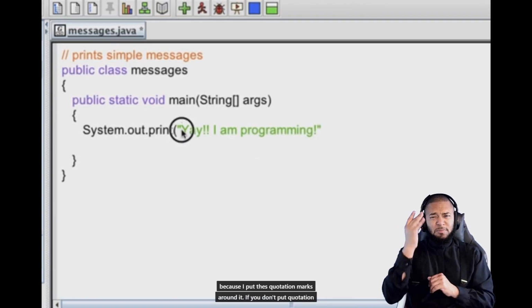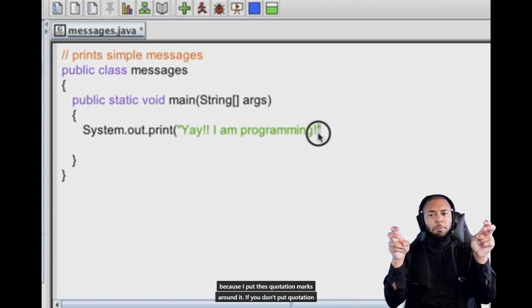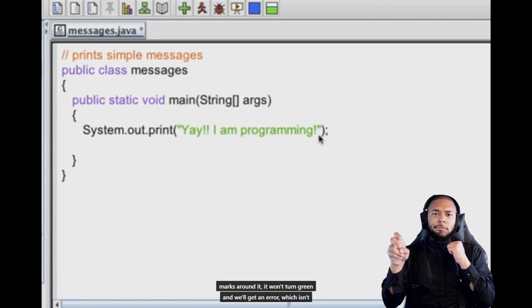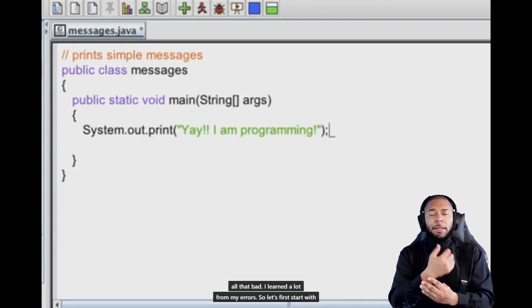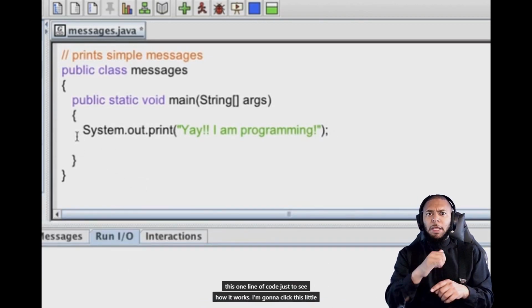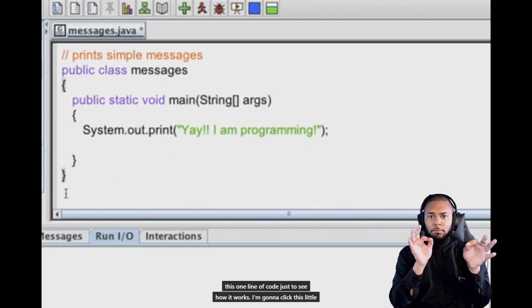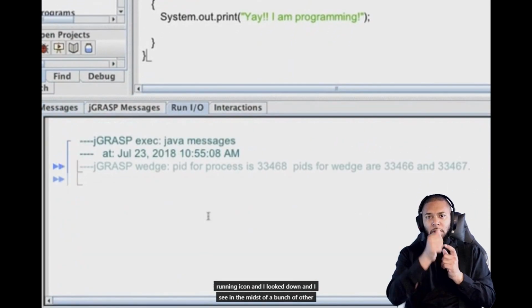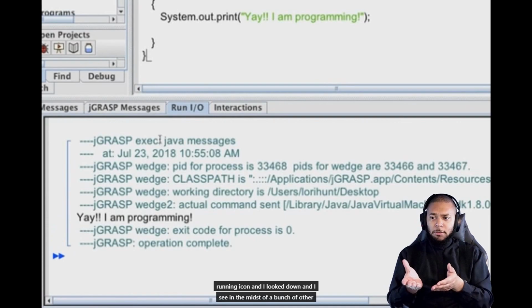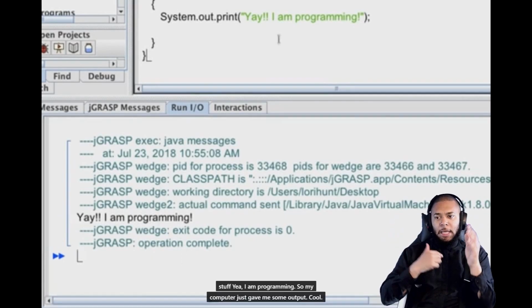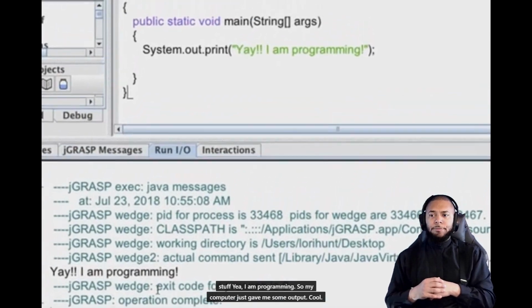Notice how it turned green when I typed it. That's because I put these quotation marks around it. If you don't put quotation marks around it, it won't turn green and we'll get an error, which isn't all that bad. I learn a lot from my errors. So let's first start with this one line of code just to see how it works. I'm going to click this little running icon. And I look down and I see in the midst of a bunch of other stuff, yay, I am programming. So my computer just gave me some output.